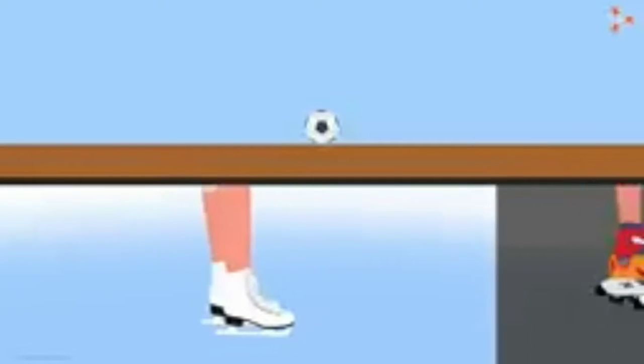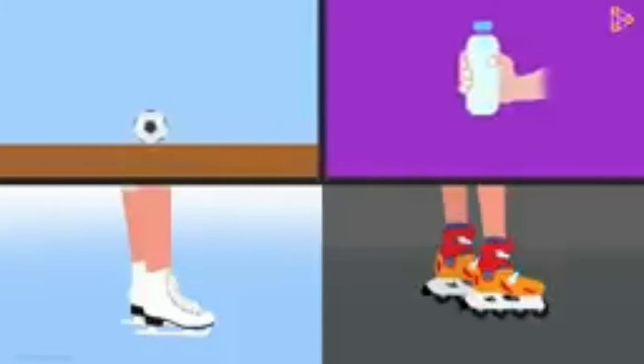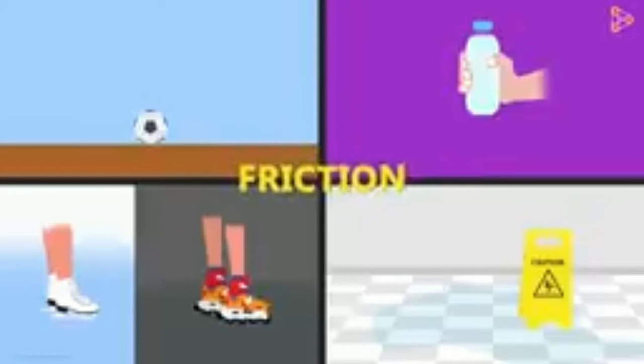Is moving on a flat ground and there's no external force acting on it. Will the ball eventually come to a halt? Yes, it will. Have you ever wondered why? Say you're skating on an ice rink and your friend is skating on the road. Whose movement do you think will be smoother? Definitely yours. When you hold a bottle in your hand, why doesn't it just slip through and fall? Sometimes when you're walking around in a mall, do you remember seeing a caution sign to warn you about the floor being wet? What explains all this? The answer is friction. The reason why the ball...